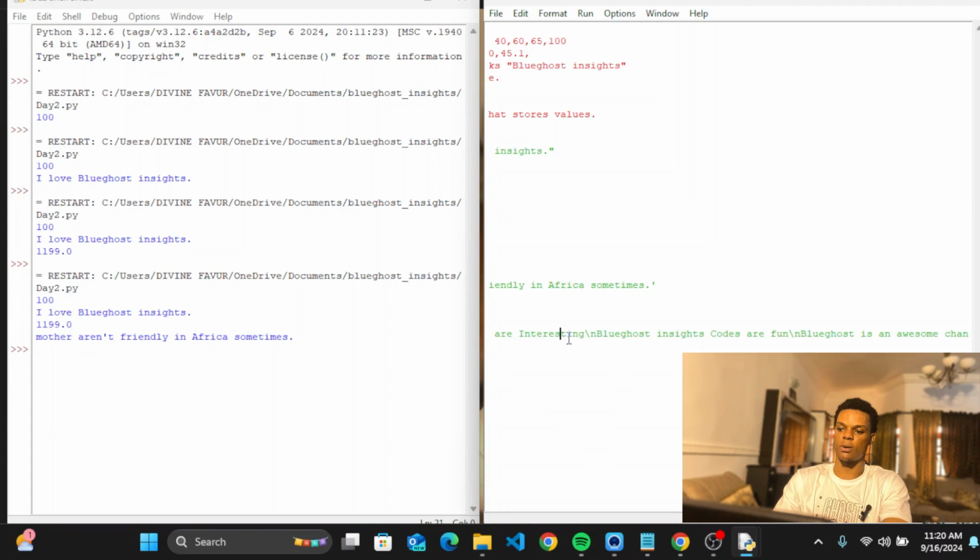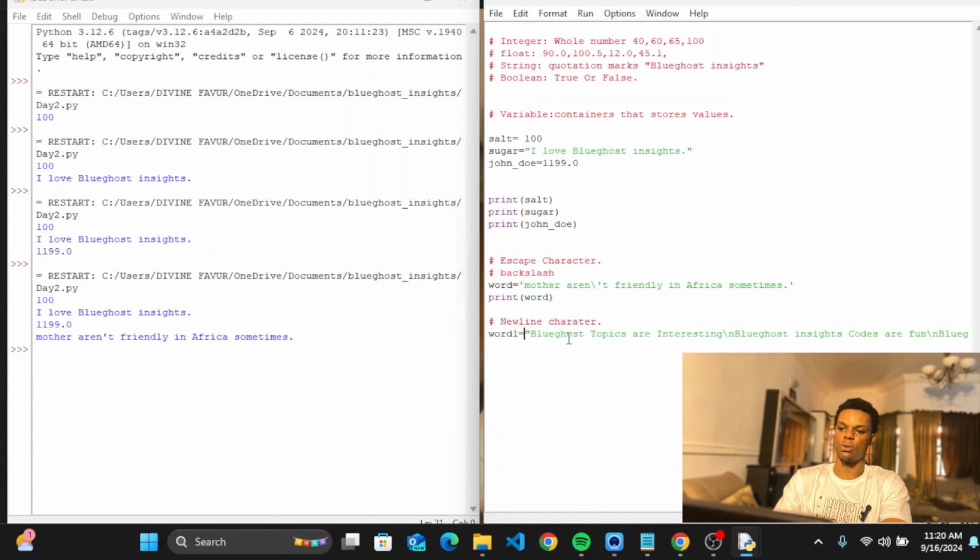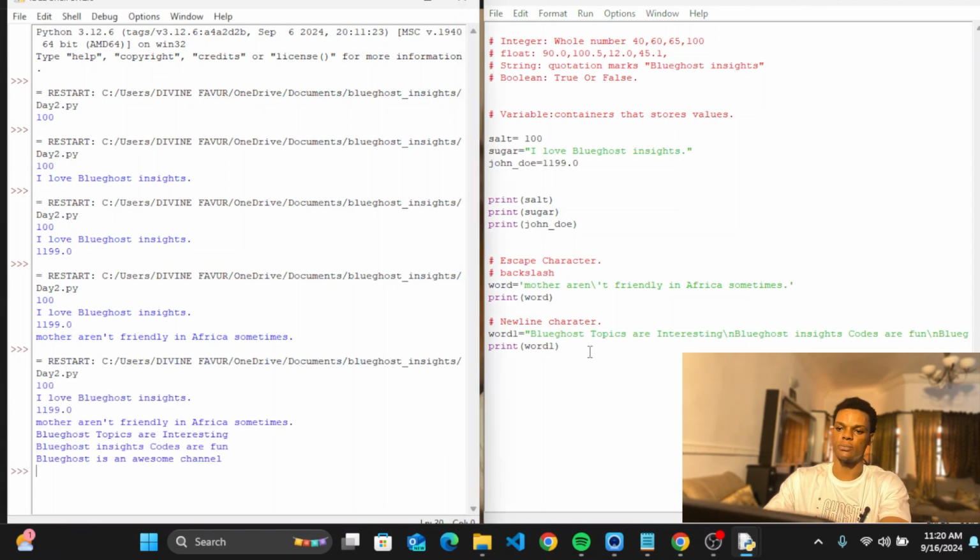So in this area now, I already have this blue ghost here. So let's go back to this, guys. Okay, so in this area, let's print this and see how it looks. I'll come here, open two parentheses, and say word 1. And Control S to save it. Click on F5. Can you see that?